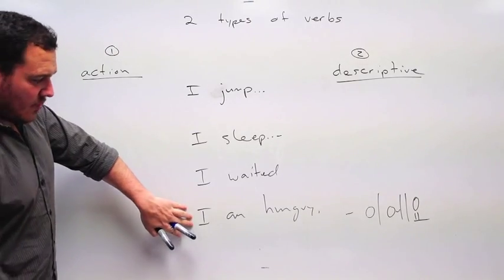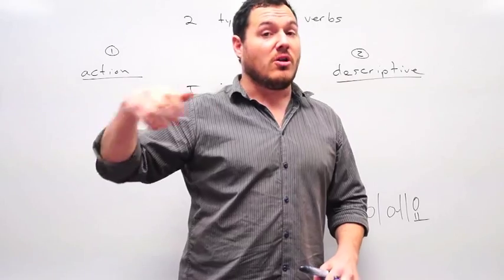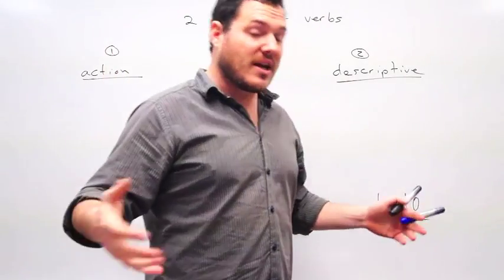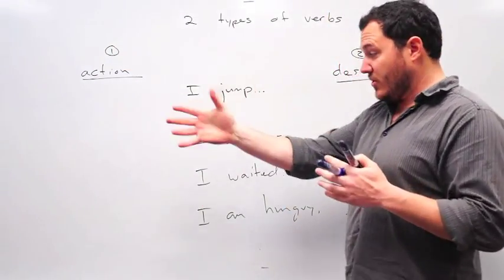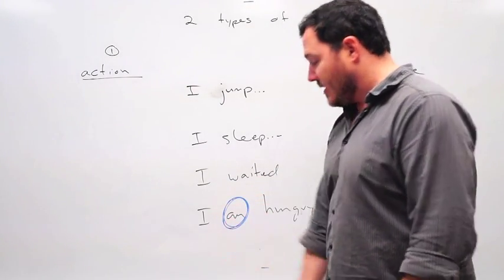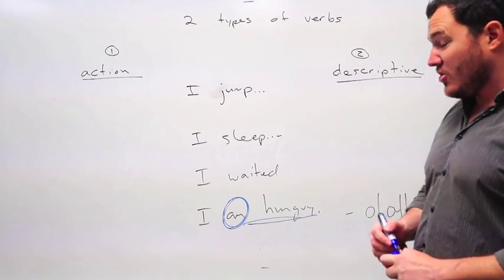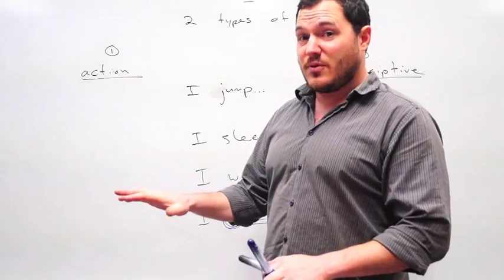In English, when we're describing something, that is small, he is tall, they are smart, all these describing things, when we're making that kind of sentence, we're always going to use the be verb. We put it with the adjective. But in Korean, it's very different.